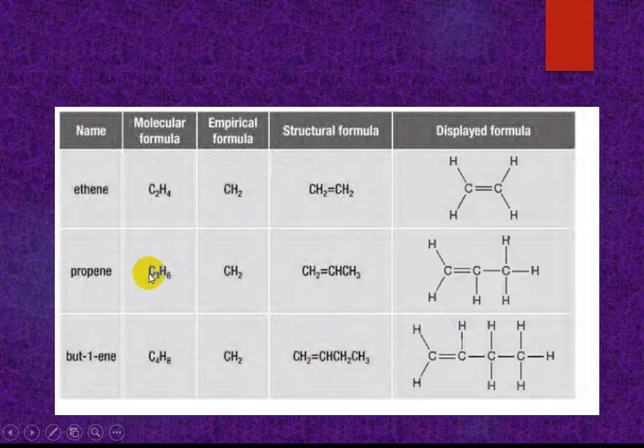If I divide by 3, 1 carbon, 2 hydrogens. If I divide by 4, 1 carbon, 2 hydrogens. So CH2. The empirical formula of all alkenes is the same, that is CH2.